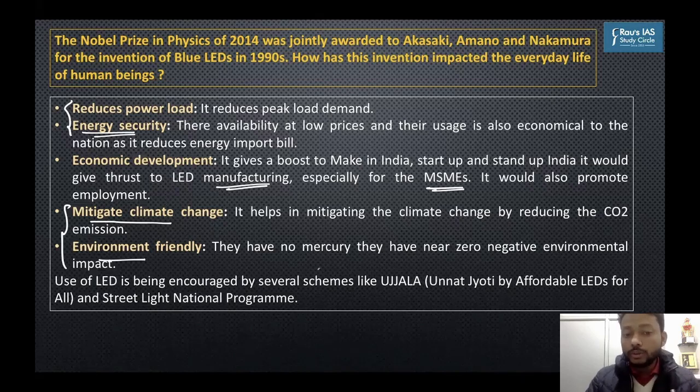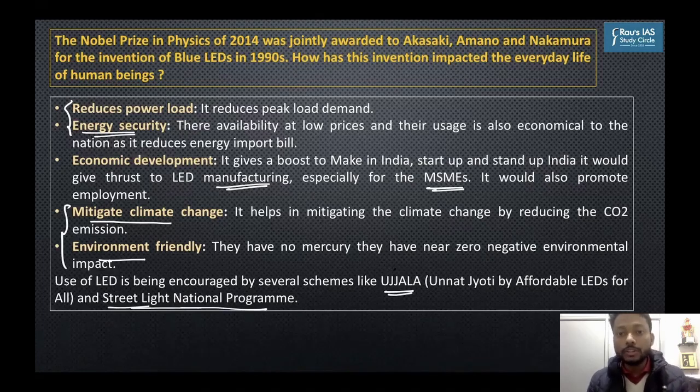So you have to mention something that Government of India has come up with to encourage the use of LED. For example, the Ujjwala program and the Street Light National program. These programs encourage use of LEDs in households and also for the purpose of street lighting. So somehow either in the body or in the conclusion, you have to chip that in. The evaluator would be looking for this. Where is this aspect of governance in your answer? It's very important. Okay. So this is how you have to go about